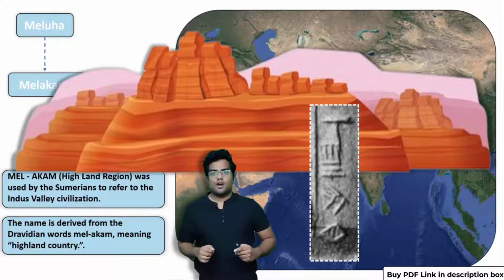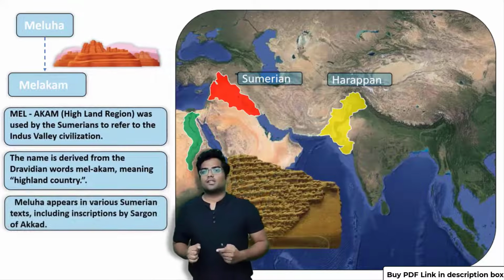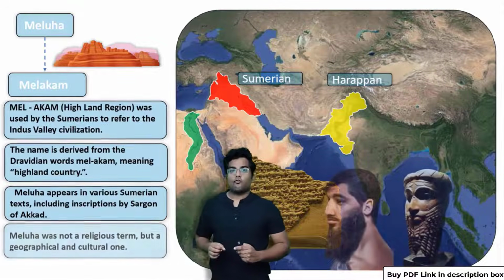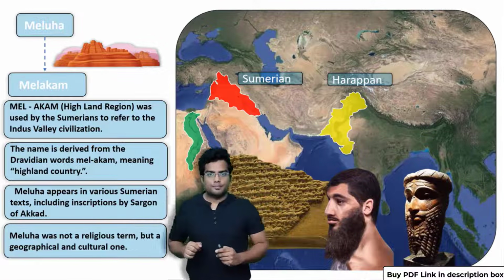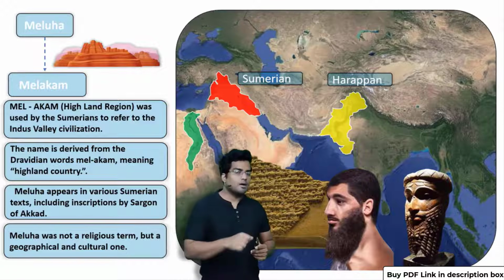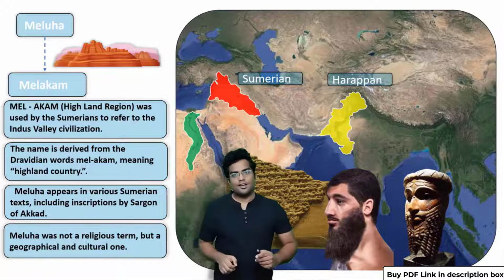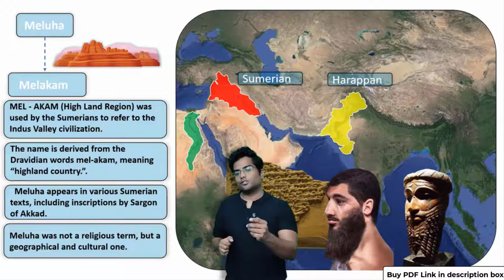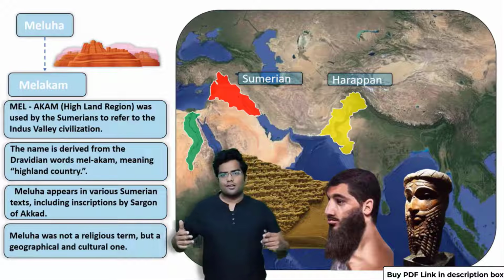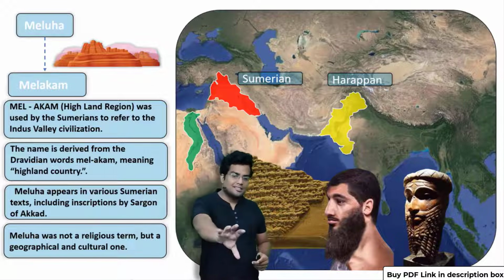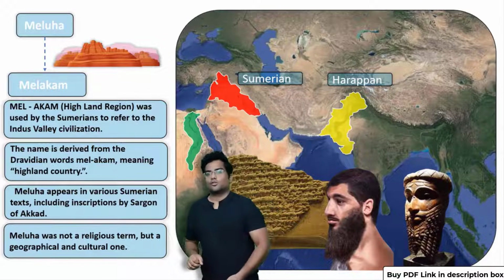So the question is, how did the archaeologists know about this? They came across an inscription by this guy, Sargon of Akkad. Now Sargon was a very important king in Sumer. This is his mask, and this is how he looked. Now, it's not really important for UPSC to understand how a Sumerian king looked, but I added it because, well, I just added it. And this is the AI rendition of how the Sumerian king would look, that is Sargon of Akkad.